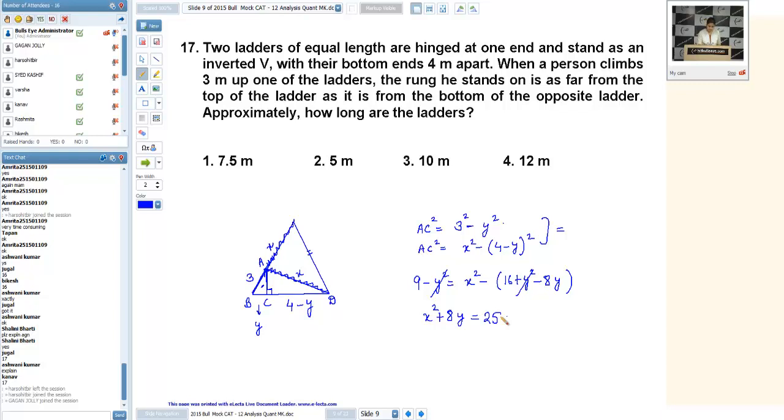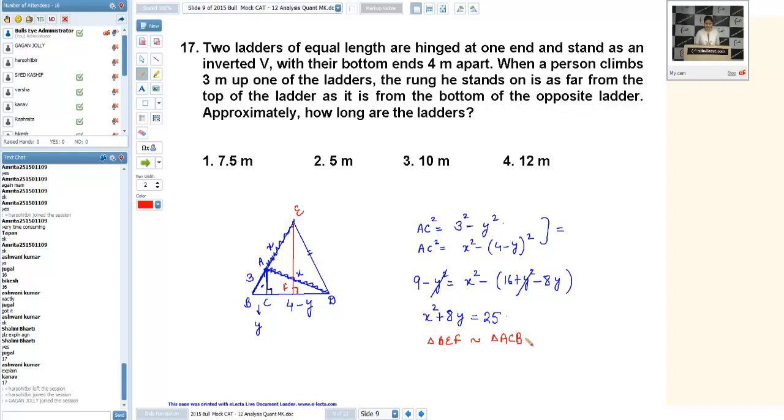Now, if I drop a perpendicular from here, we can talk about similarity of triangle BEF, that is similar to ACB.